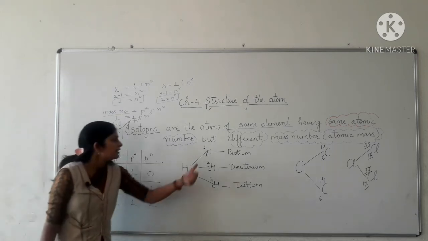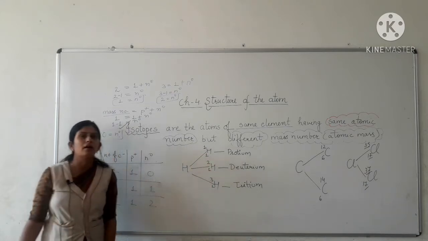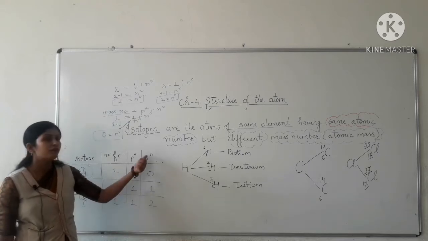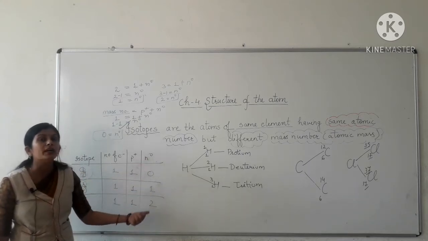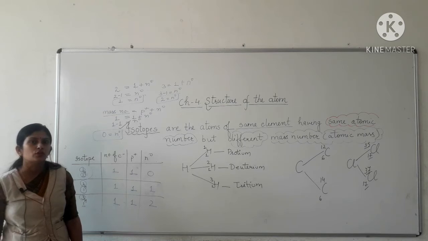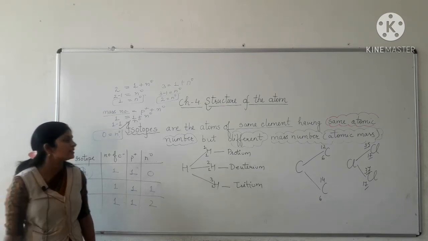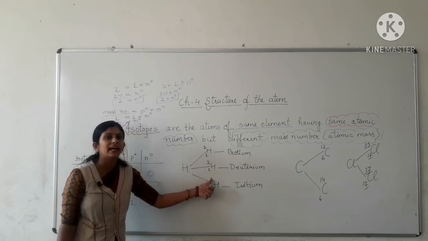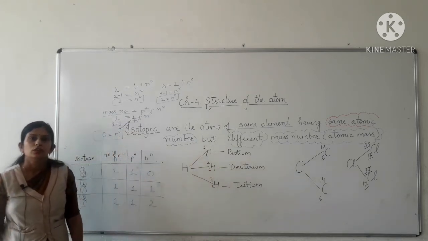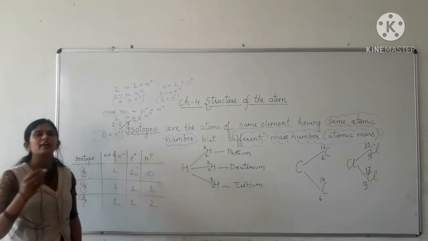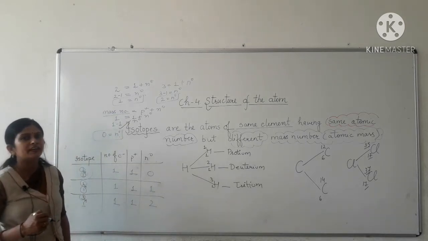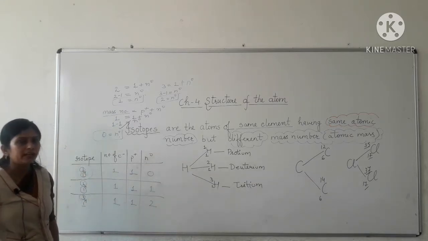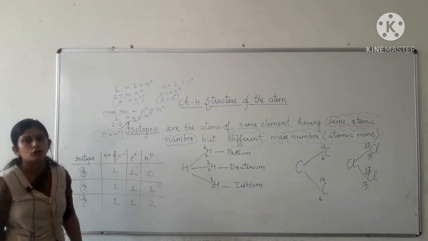So they have the same atomic number, like here 1, 1, 1, but the number of neutrons varies in these isotopes, and that makes their atomic masses or mass numbers different, like 1, 2, 3. Okay. So which kind of subatomic particle is different in the isotopes of an element? Obviously, surely it is neutrons.